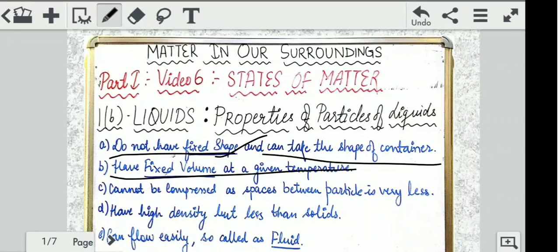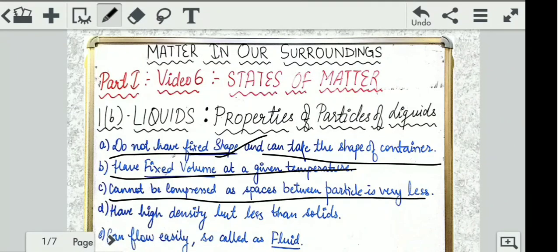When you keep a glass of water in your room, it will remain as it is because the temperature there is constant. So it has fixed volume. When you fill half a glass of water and keep it in the room, the next day also it will remain half a glass of water only, if you do not change the temperature of that room. So it is as simple as that: they have fixed volume at a given temperature.